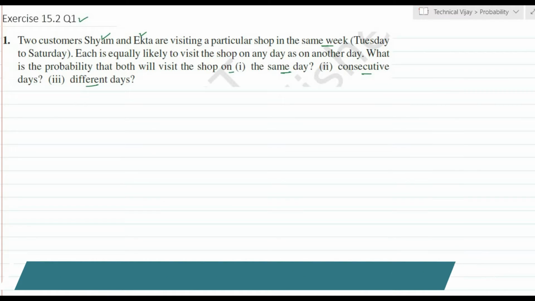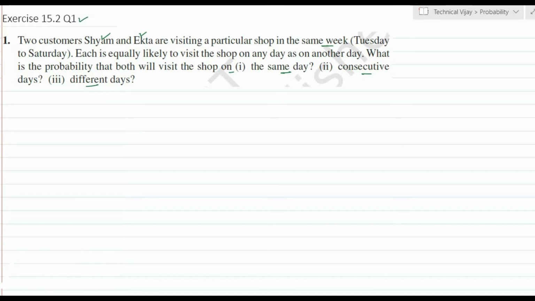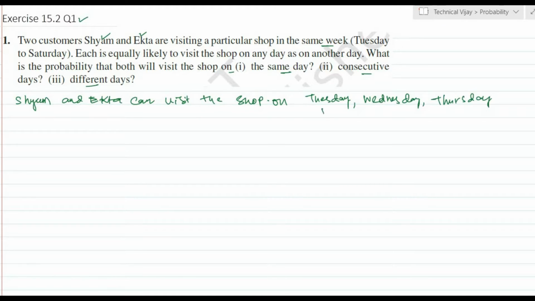Now here I will write, Shyam and Ekta can visit the shop Tuesday to Saturday, that is Tuesday, Wednesday, Thursday, Friday and Saturday.